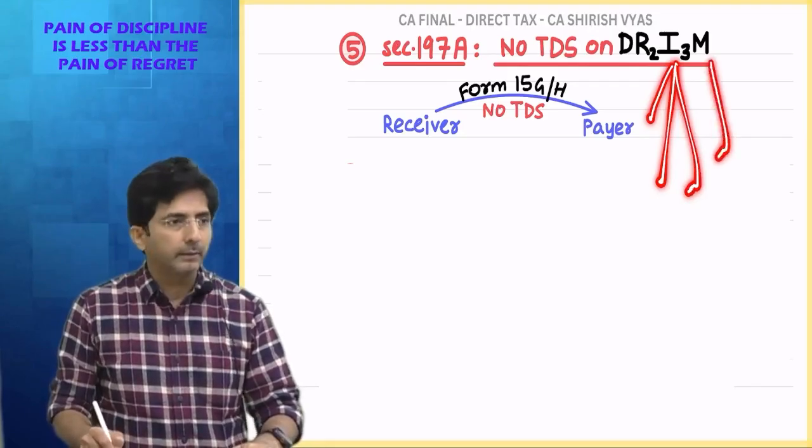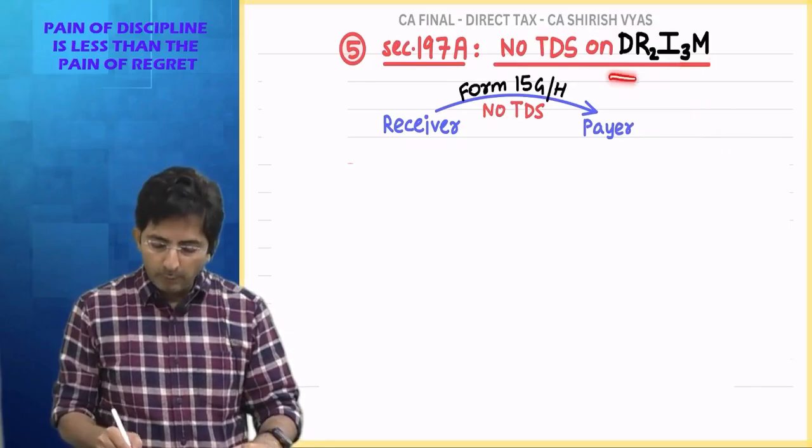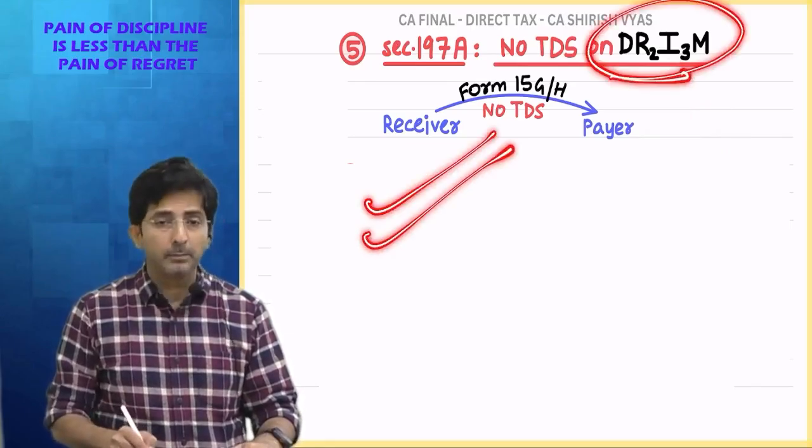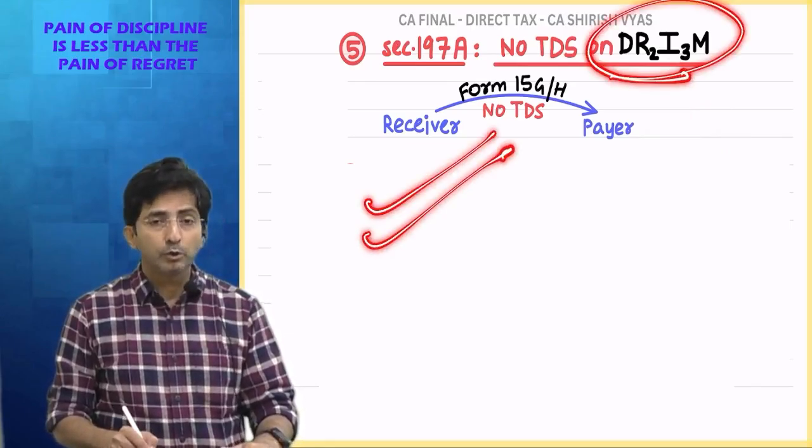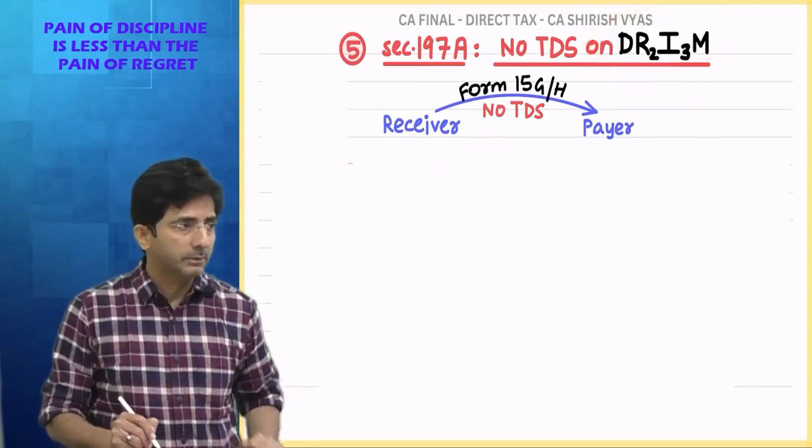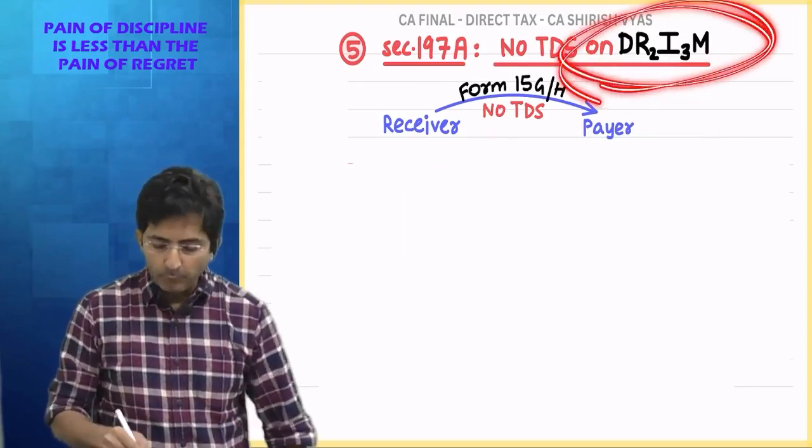M for mutual fund income. Only for these incomes this facility is available. Now the doubt should be, why only for these incomes? First tell me the full form.